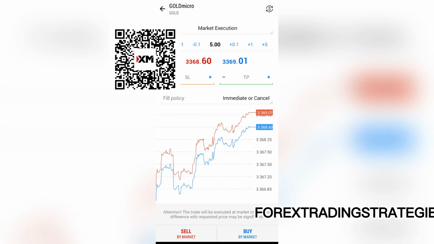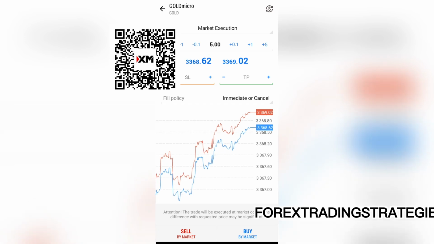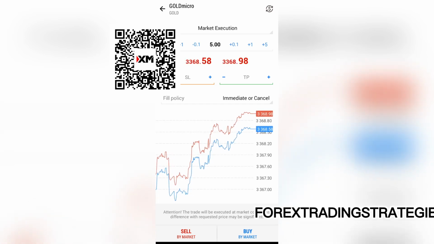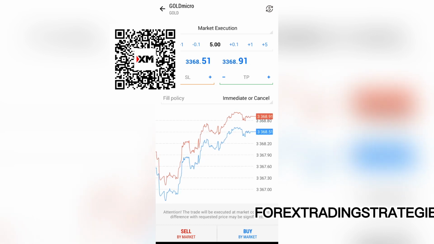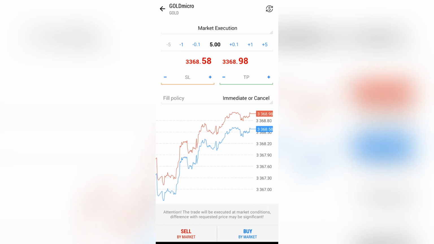With immediate or cancel, the broker can still immediately place that order into the market. If there is something that is missing, or a remainder, it's immediately discarded. That's what the immediate or cancel fill policy means on MetaTrader 5.